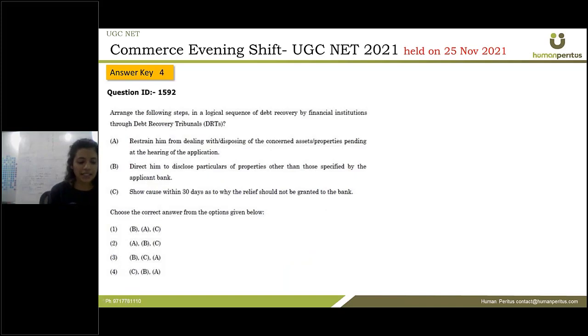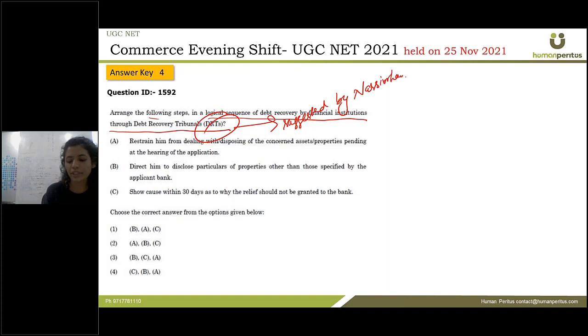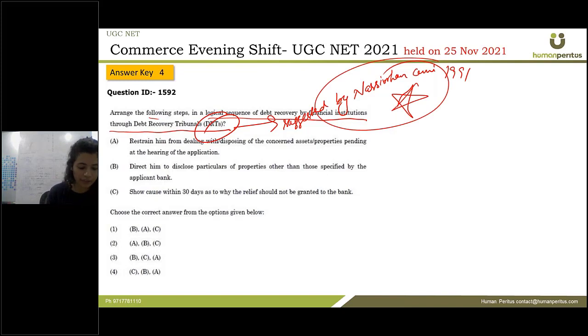Okay, we'll start with the question. So what it's saying is, arrange the following steps in a logical sequence of the debt recovery by financial institutions through debt recovery tribunals. Okay, so DRTs were suggested by the Narasimhan Committee of 1991. So what will be the logical sequence in debt recovery?